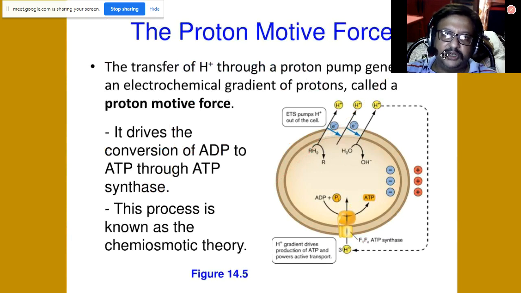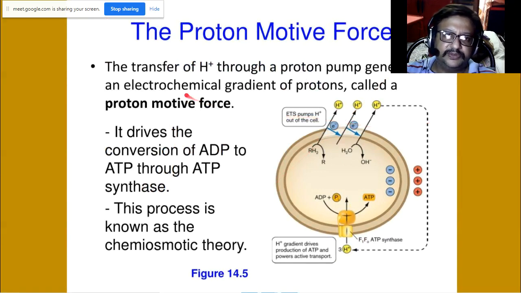Now we must know what is proton motive force. The transfer of hydrogen ions, that is protons, through a proton pump generates an electrochemical gradient of protons called a proton motive force.